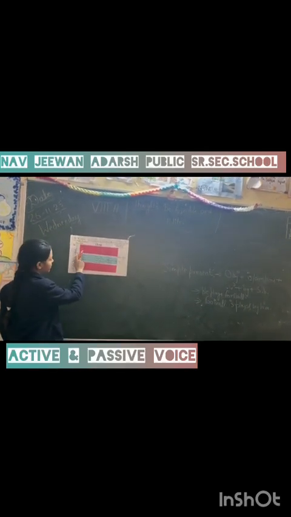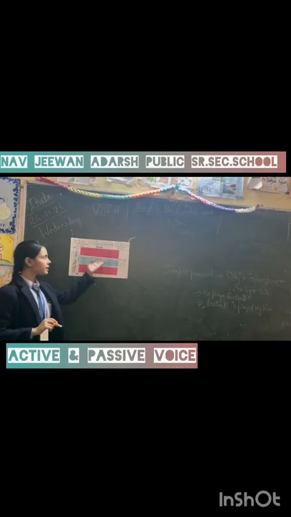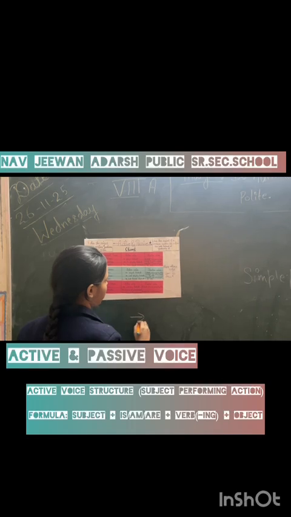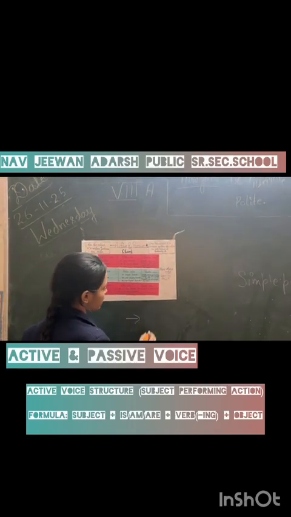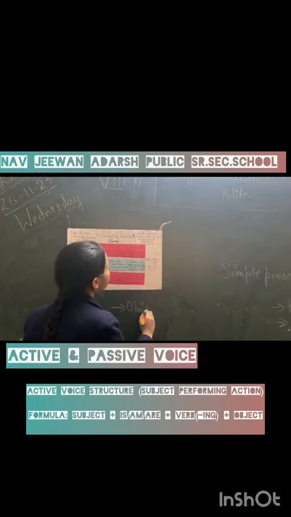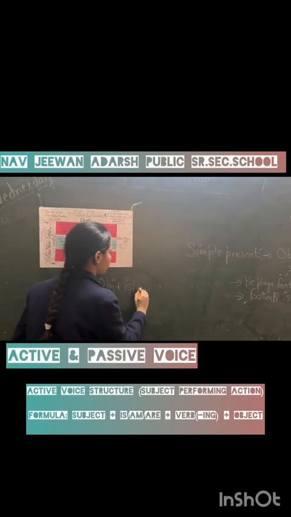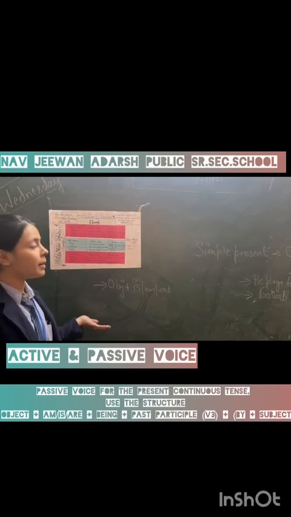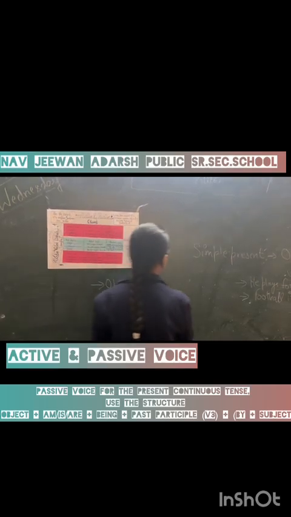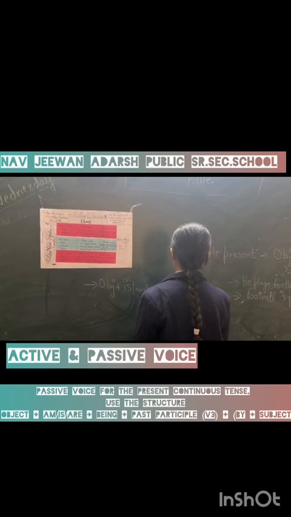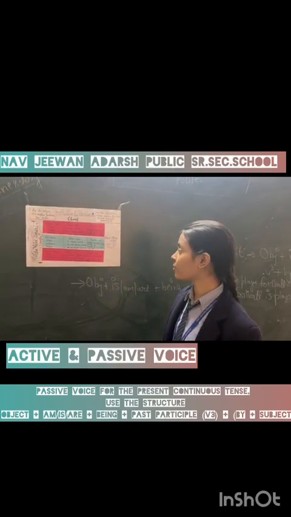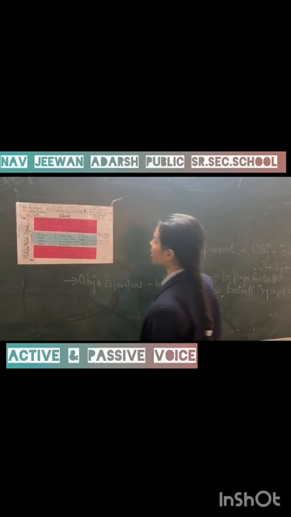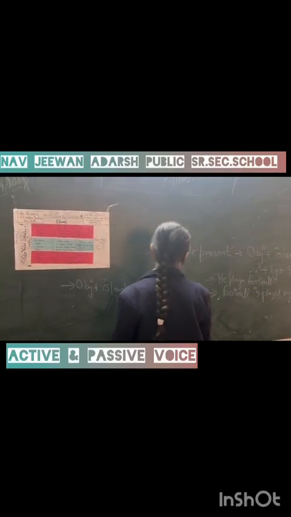And the next topic of ours is continuous. For example, he is playing football. So the formula of this is object plus is, am, are. In the present, as we all know, we add is, am, are, but we will also add being because it's continuous. When we have to convert it into the present continuous, we will surely add being in it, whether it's past or present. And after that, the verb's third form.